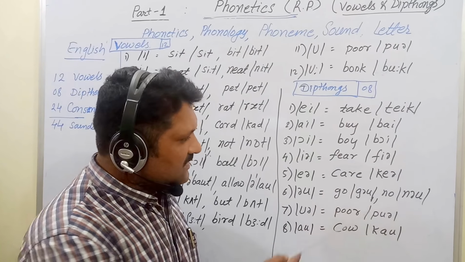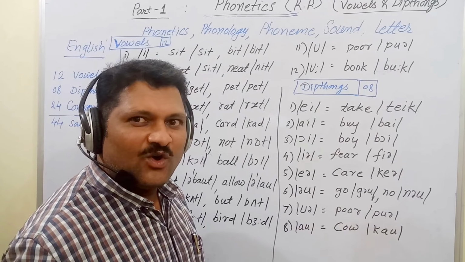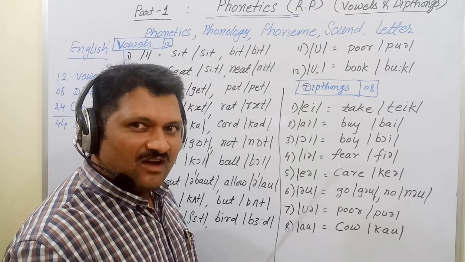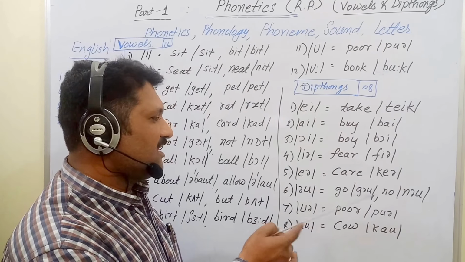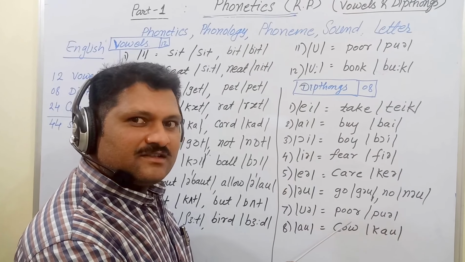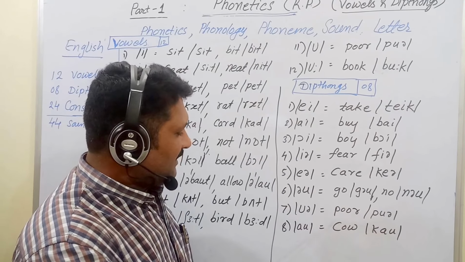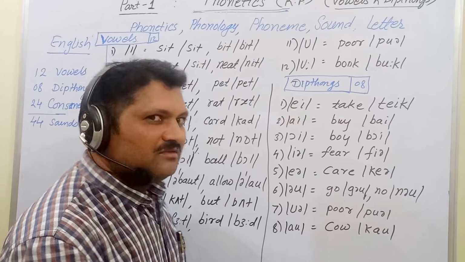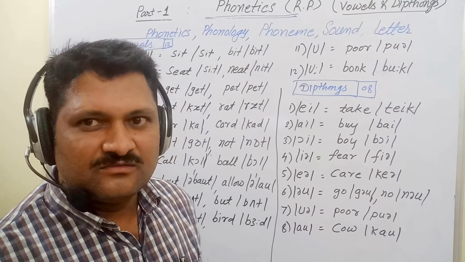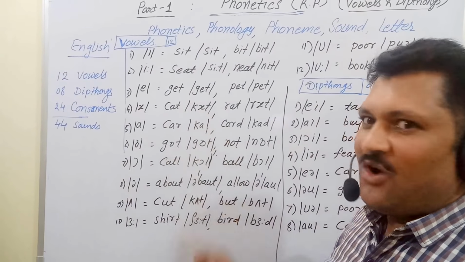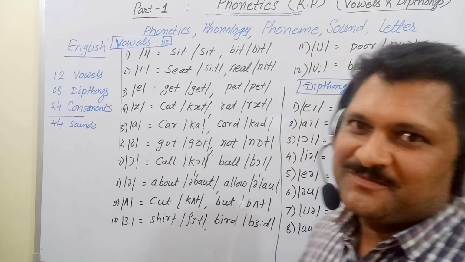We wrongly pronounce these two words, go, no. But the actual pronunciation is go. In this way, they are pronounced. Seventh one is in cow. K-A-U. Cow. In this way, we learnt 12 vowels and 8 diphthongs.